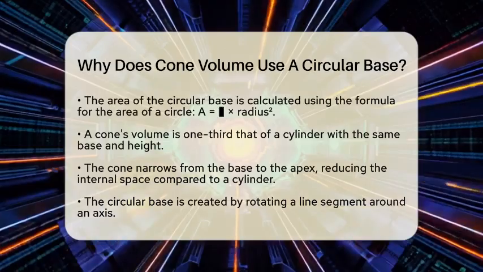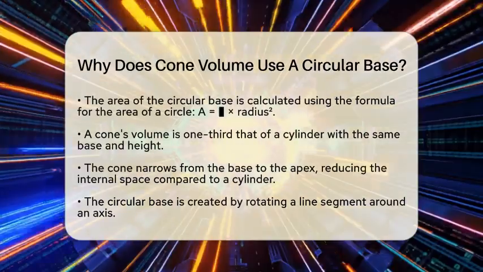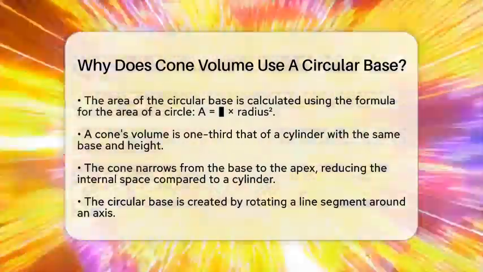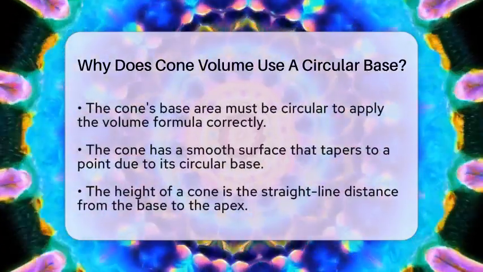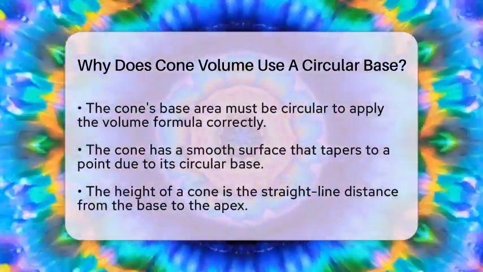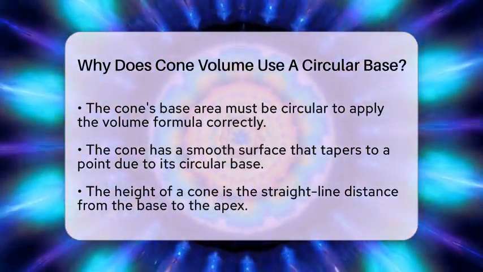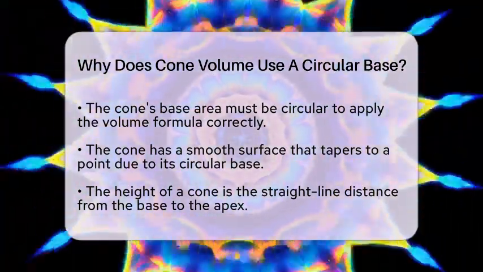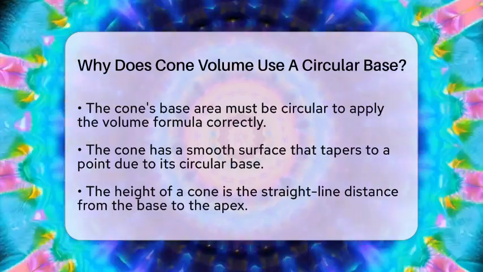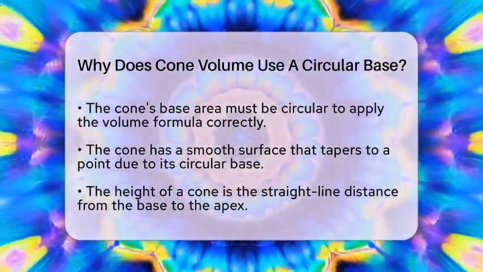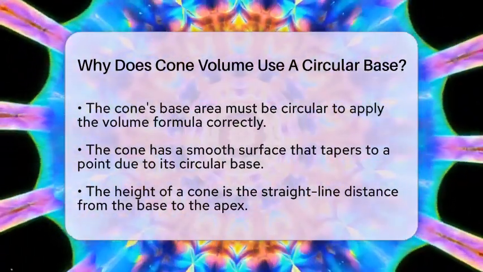To put it simply, the circular base is used because the cone is formed by rotating a line segment around an axis, creating that circular base. Additionally, the base area must be a circle to use the volume formula effectively. The circular base also ensures that the cone has a smooth, continuous surface that tapers to a point.